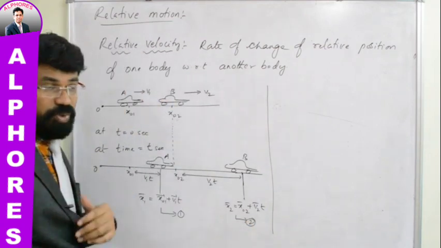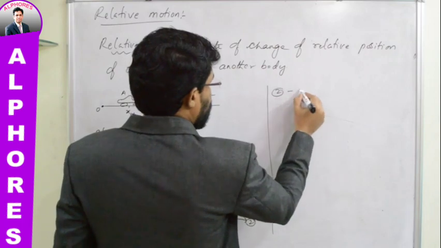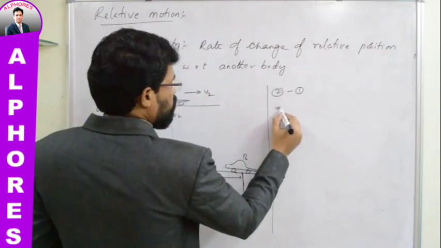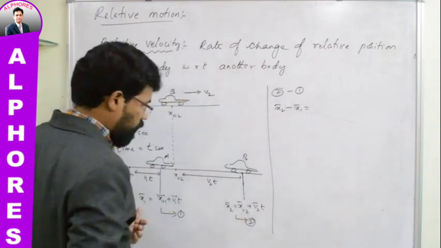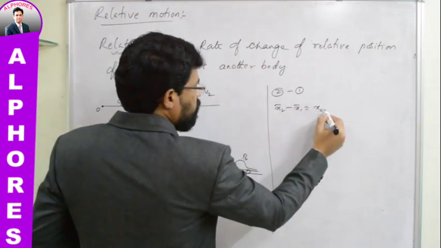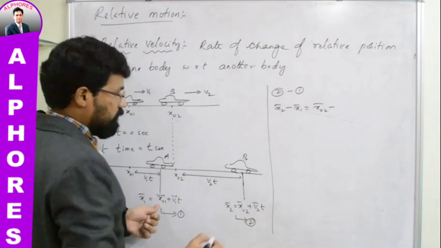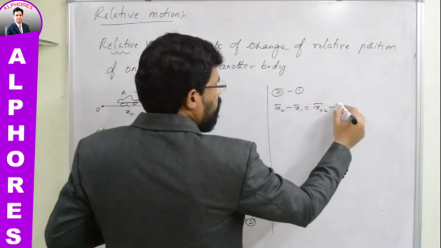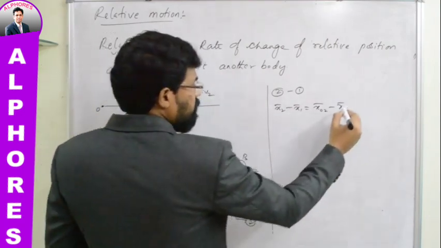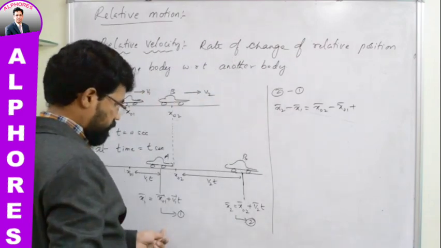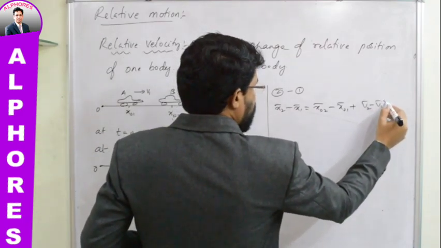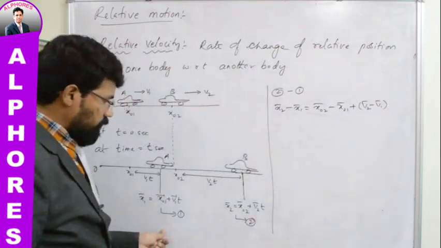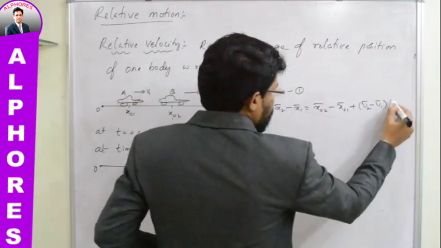Let us subtract these two equations, equation 2 minus equation 1. What do we get? x2 bar minus x1 bar is equal to x02 bar minus x01 bar plus v2 bar minus v1 bar into t, isn't it?